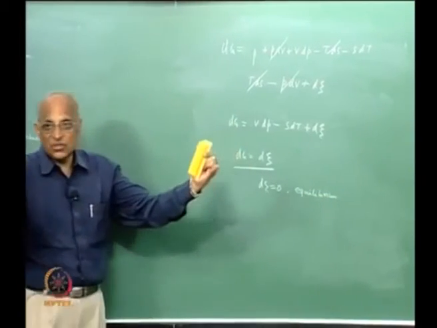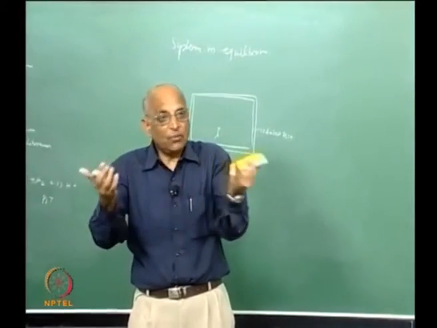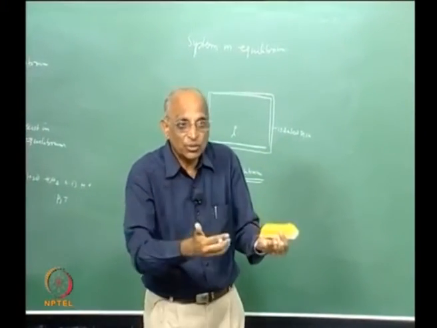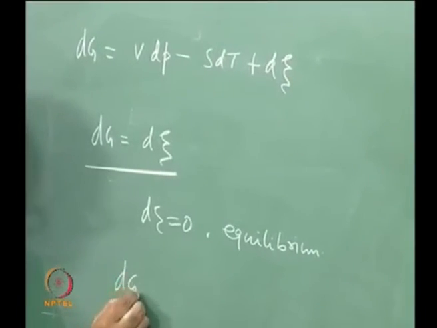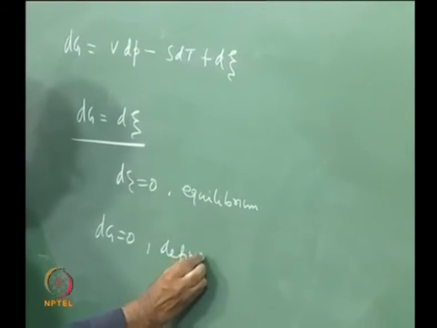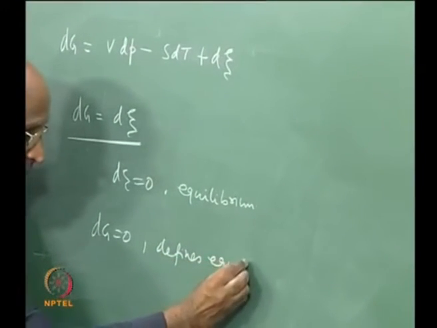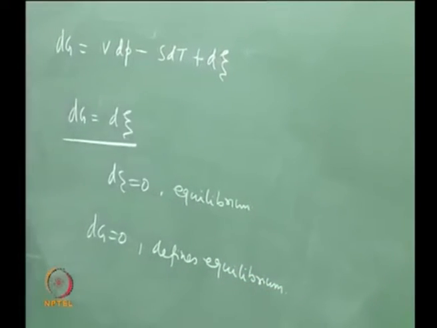When can I affect a system? If I do some work on the system, I am disturbing the system. Now, the external work which I am doing on the system is 0, therefore d zeta is 0, and therefore dG equal to 0 defines equilibrium. Is it all right?